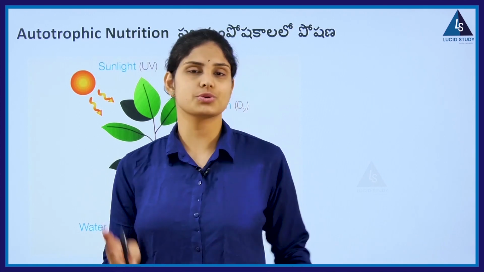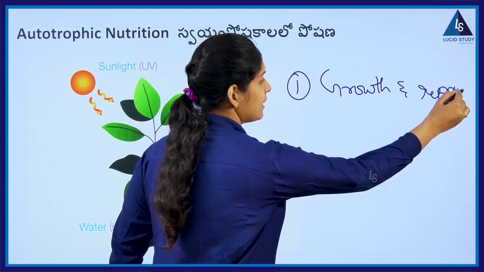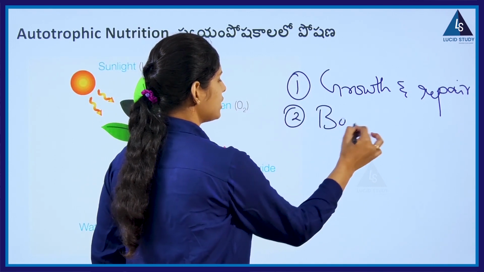We all know that food is the basic need for every living organism for growth and repair. See, in lower sessions we have already learned about plant tissues, animal tissues, cells and everything. And there we also mentioned that there are some structures which help with growth and repair. Along with those structures, food is also a very important thing. We also know that several organisms take food to maintain body temperature. So first, as we discussed, growth and repair, and second, body temperature.